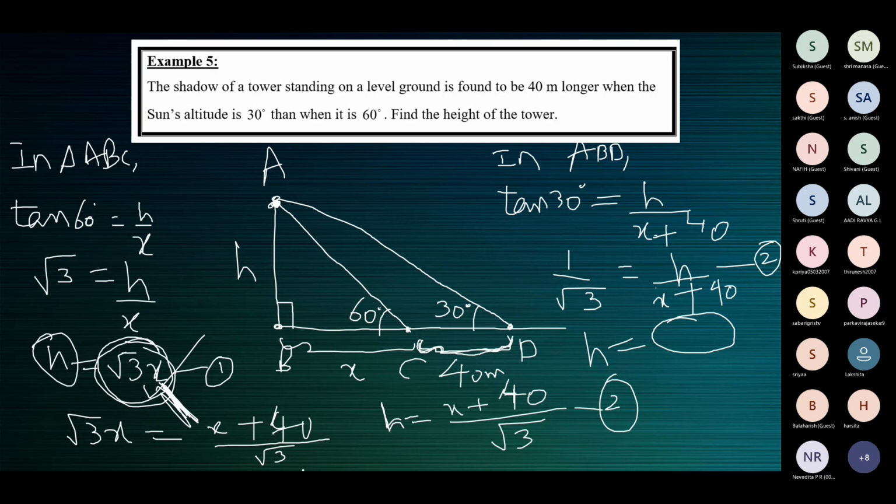So the idea is we have two expressions that represent H. H is equal to root 3x. The same H is equal to (X plus 40) by root 3. Equate these two because both of them represent H. Now this equation has only one unknown, X. Solve and find X. And once you find X, we know that H is root 3x. Substitute the value of X there to find H, and that will answer the question.